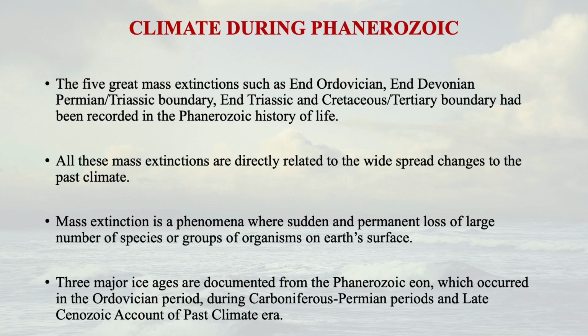And the major ice ages that have been documented in the Phanerozoic eon occurred in the Ordovician period, and also the Carboniferous and Permian periods, and the late Cenozoic period also occurred. So three major ice ages occurred during the Phanerozoic history.